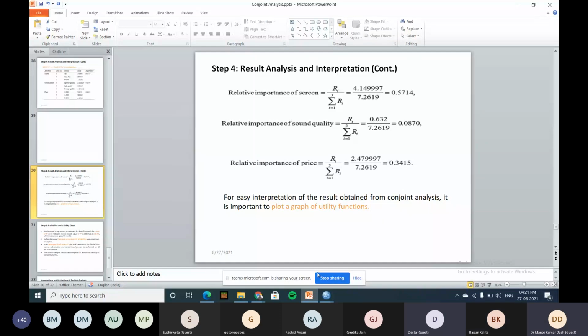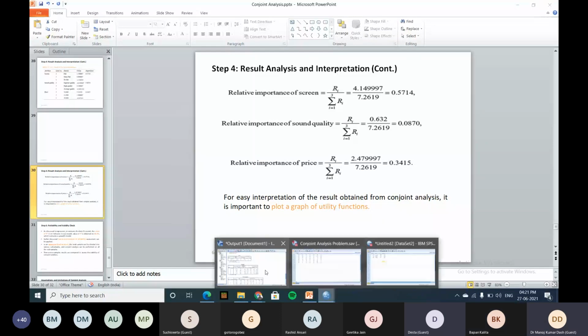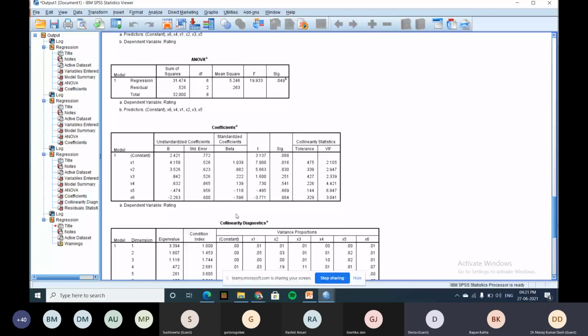No, listen. First of all, if all are significant, then only it can be called a good model. You have to generalize the result. If many of them are not significant, we can simply say that the result is true for the sample, it cannot be generalized. Here you take all coefficients, but now what happened? These four are not significant: X3, X4, X5, X6.